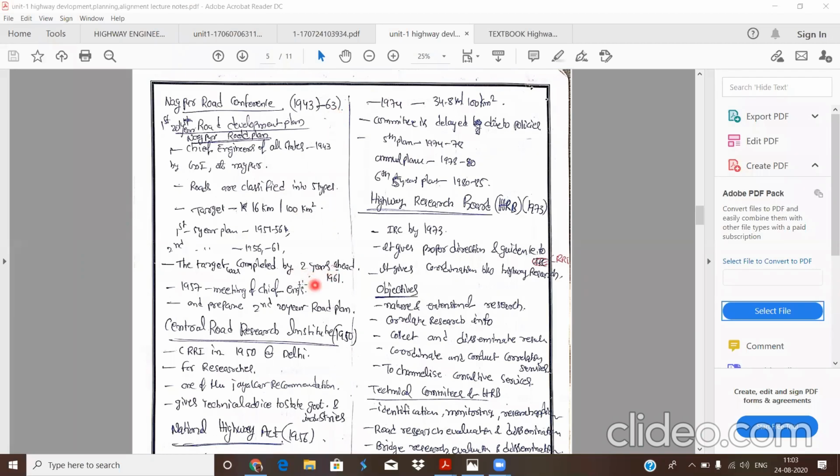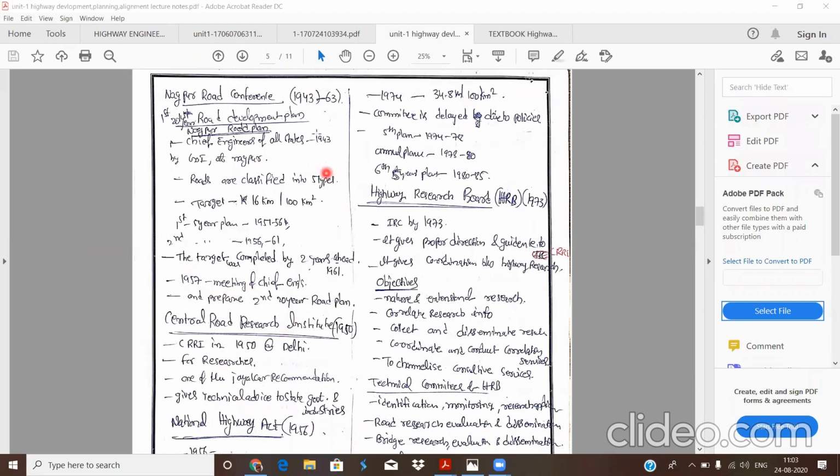So they also planned the second 20-year road development plan at the 1957 meeting of all the chief engineers. They knew we were going in a very good manner. We can complete this road development plan within the year 60 or 61, so we have to plan the second road development plan also. That's why they planned to meet all chief engineers in 1957 and prepare a second 20-year road development plan.